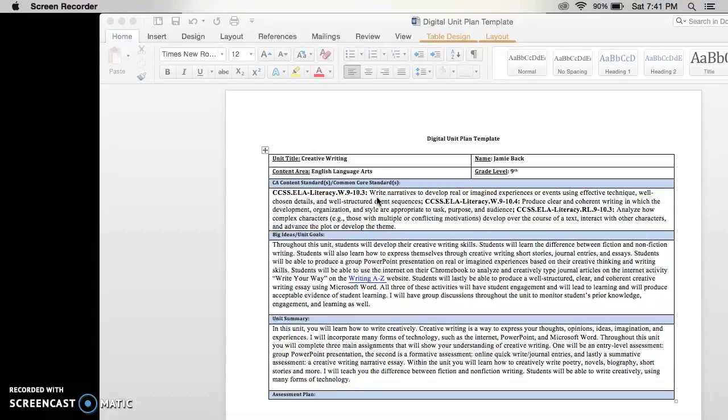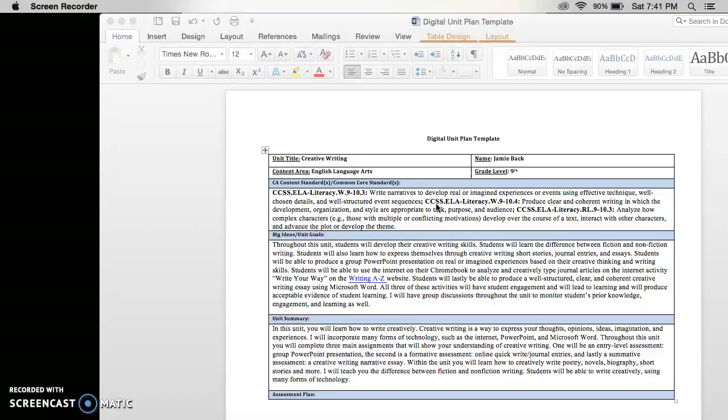The first one: write narratives to develop real or imagined experiences or events using effective technique, well-chosen details, and well-structured events and sequences. Let's take a minute to think about that. Within our creative writing unit, we're going to be developing real or imagined experiences throughout our entire writing, specifically through certain assignments that I will be giving you.